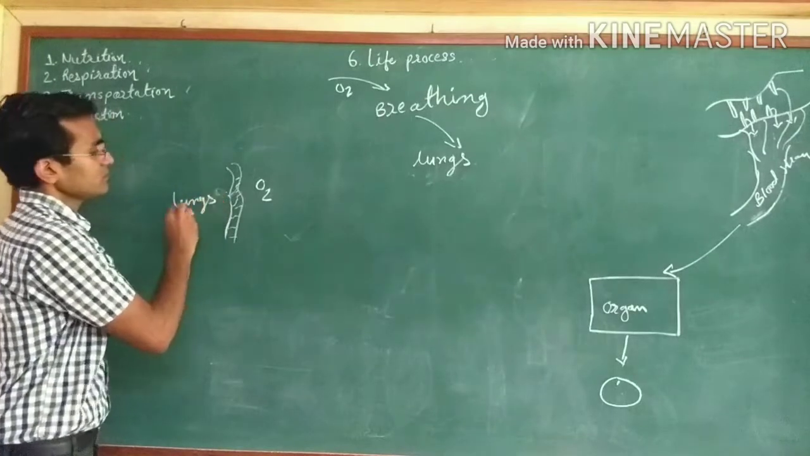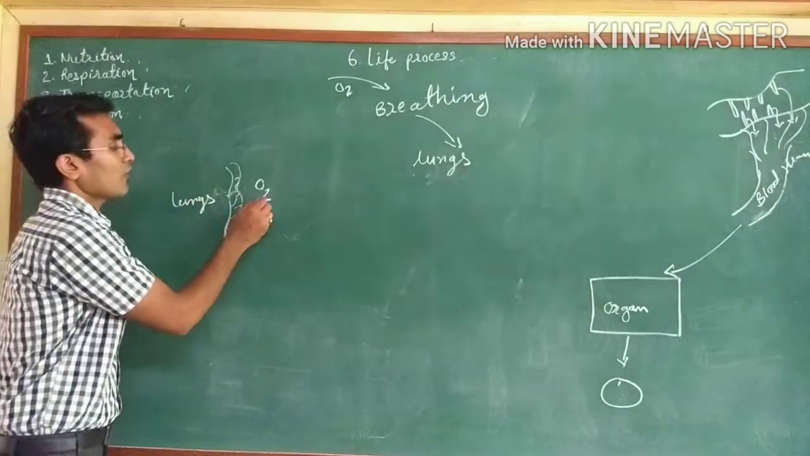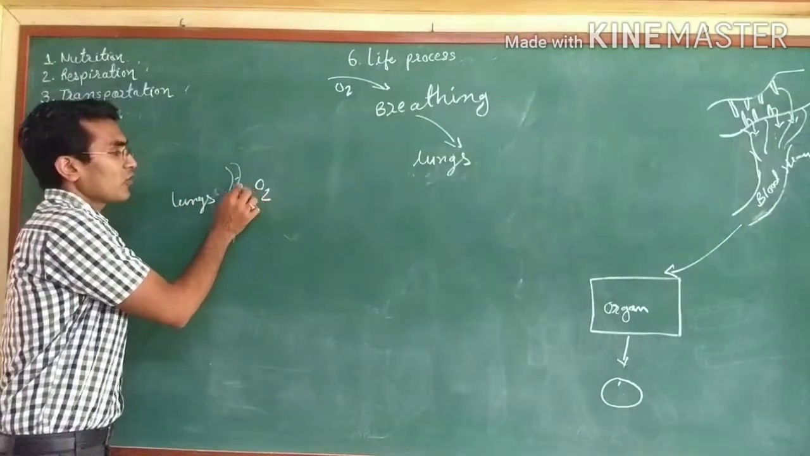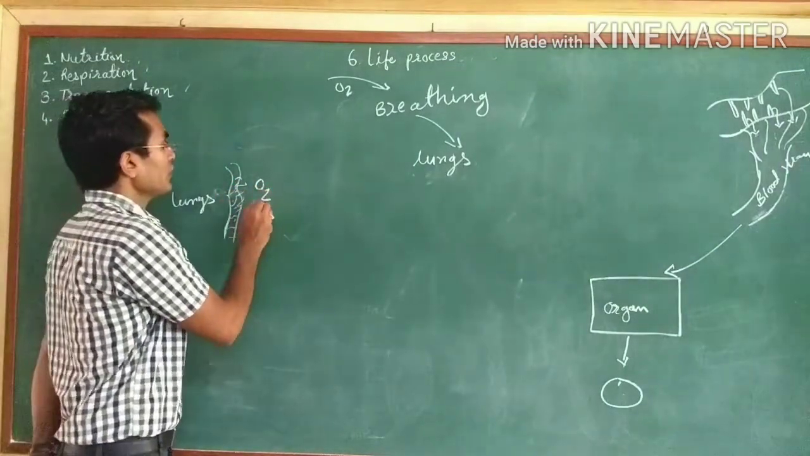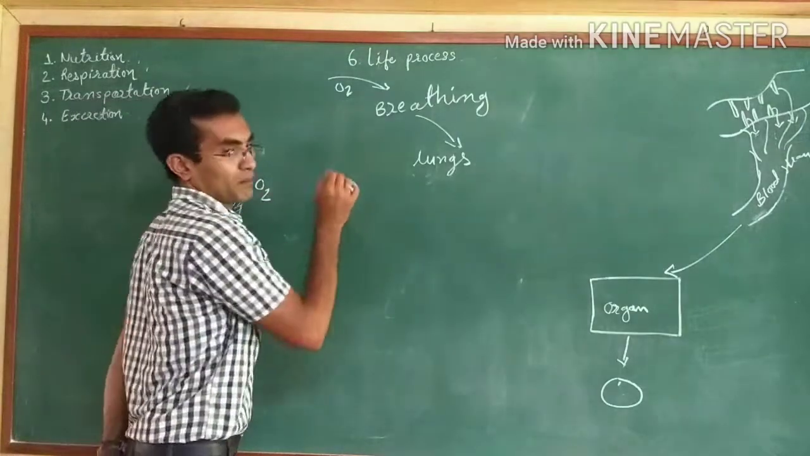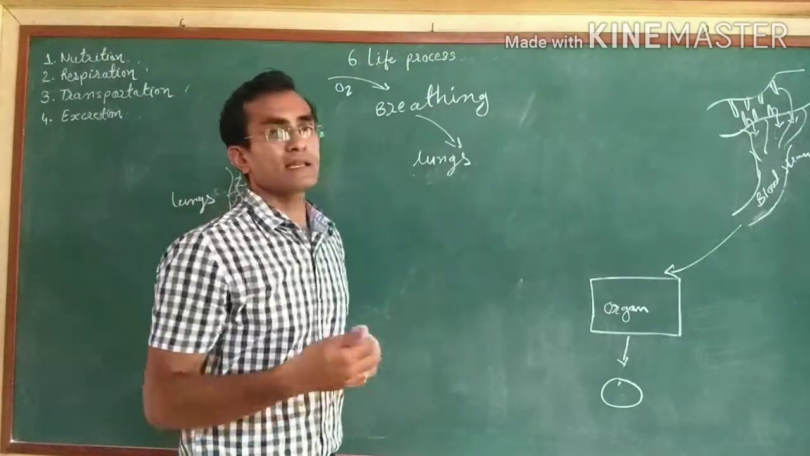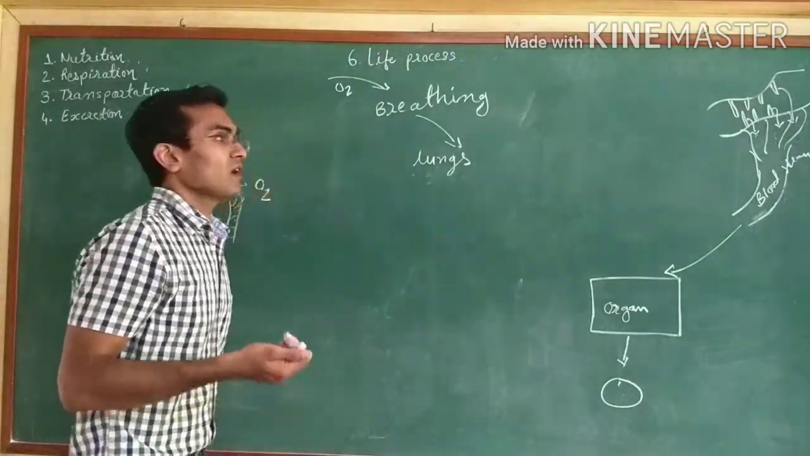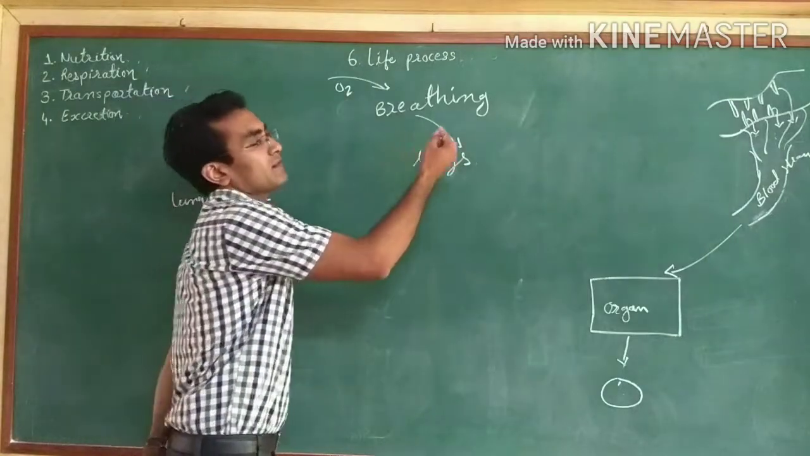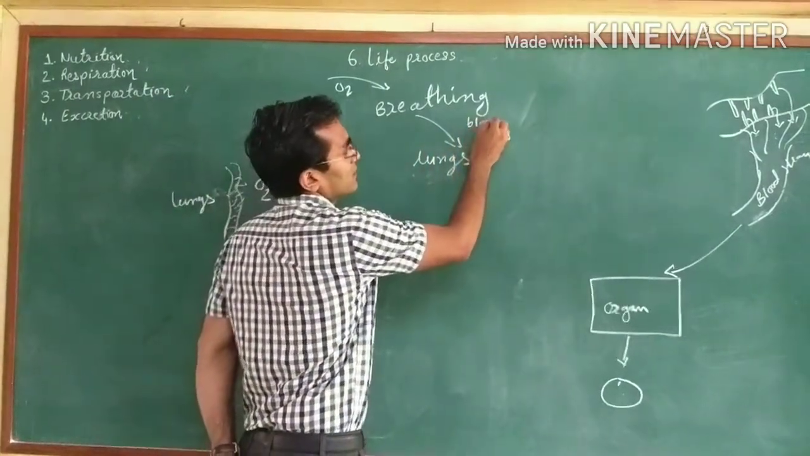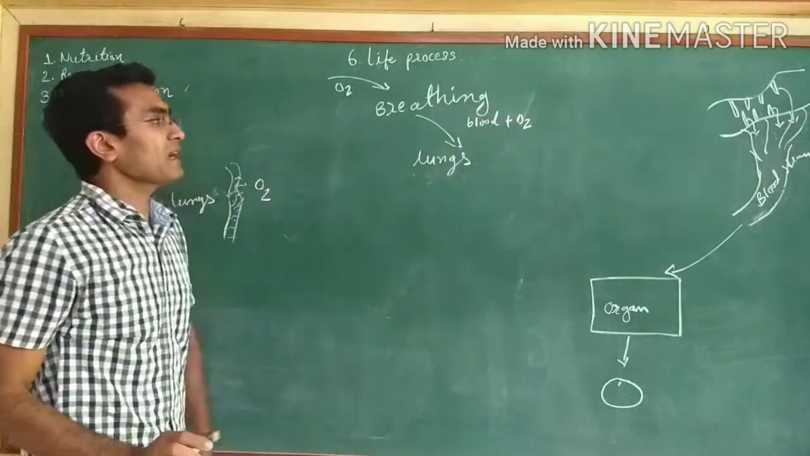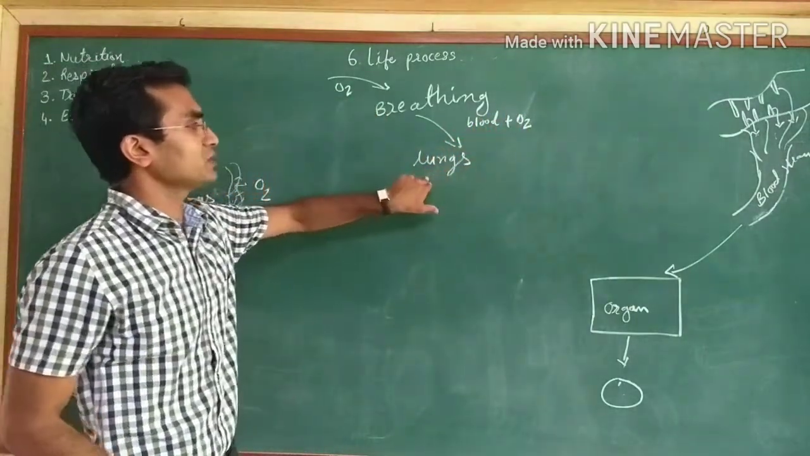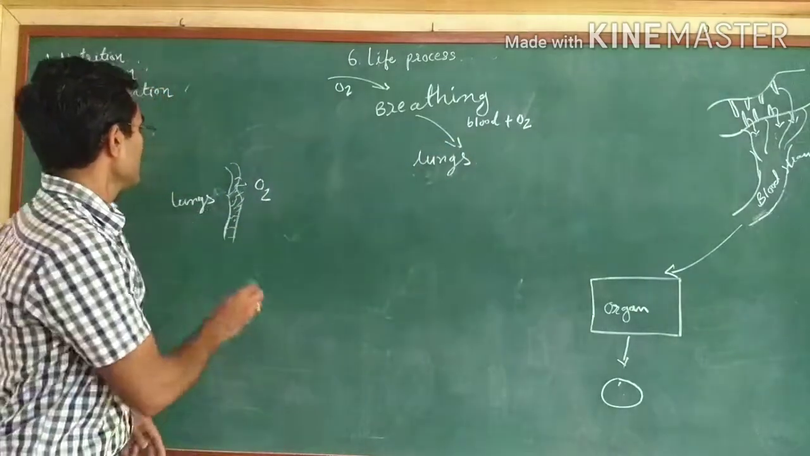Now, from where will it enter? Through the blood capillaries, O2 will bind with the blood particles. We can say that in blood we have RBCs, but here we will just write blood. This blood will bind with the oxygen. Now it has entered into the lungs.